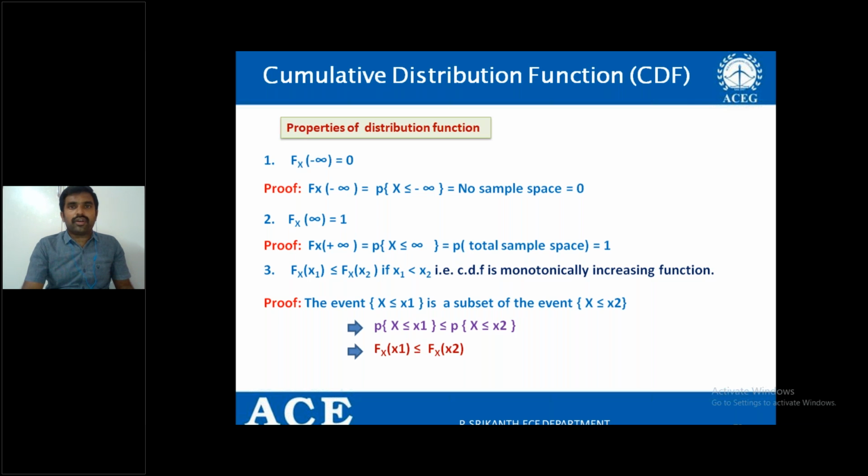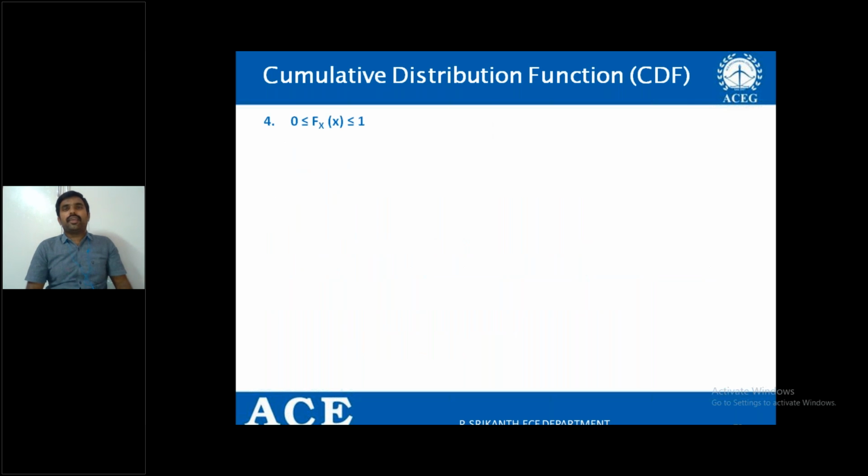Coming to the fourth property, Fx of x always lies between 0 and 1. As I said in the first property, at the minimum value of the random variable, x equal to minus infinity, the distribution function is equal to 0.